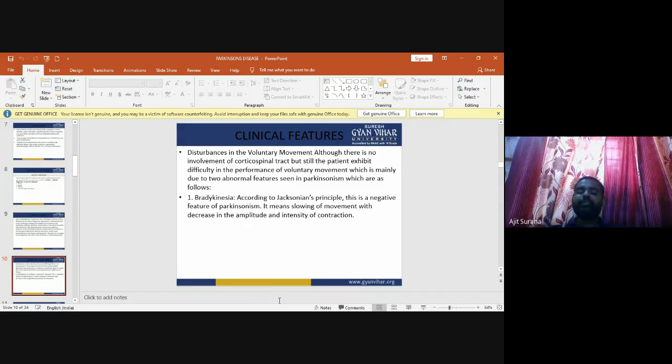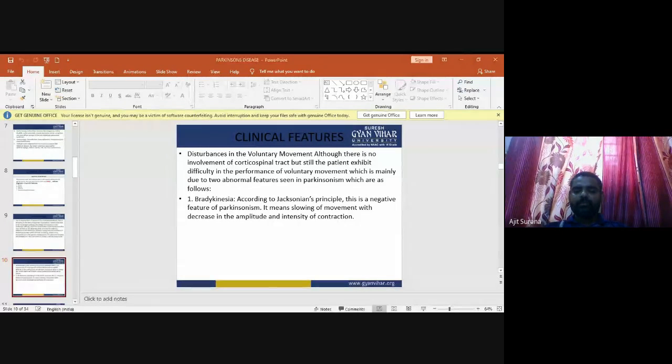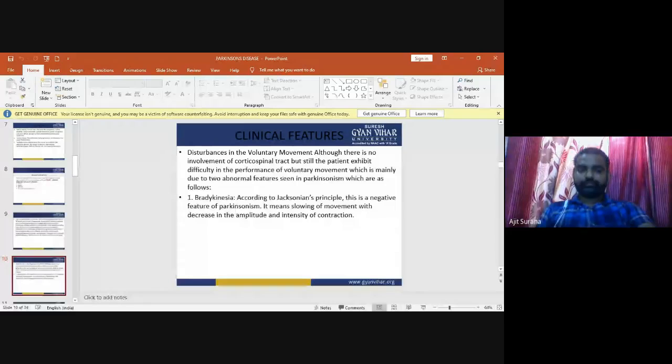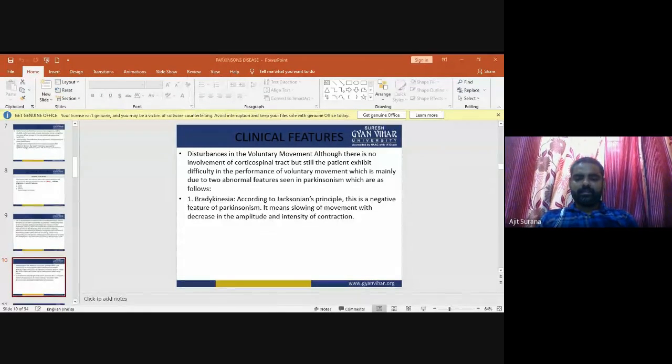Now, the clinical features of Parkinson disease.